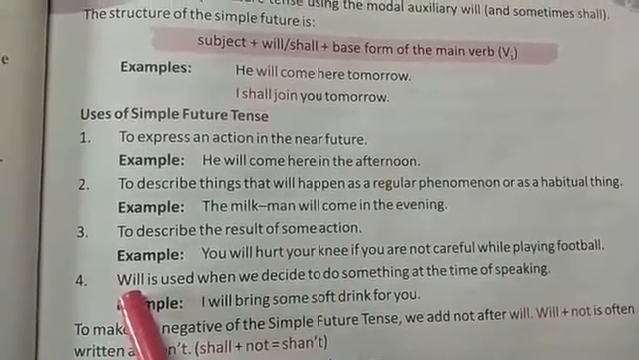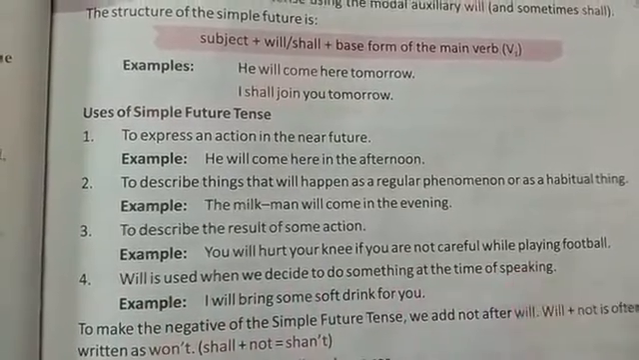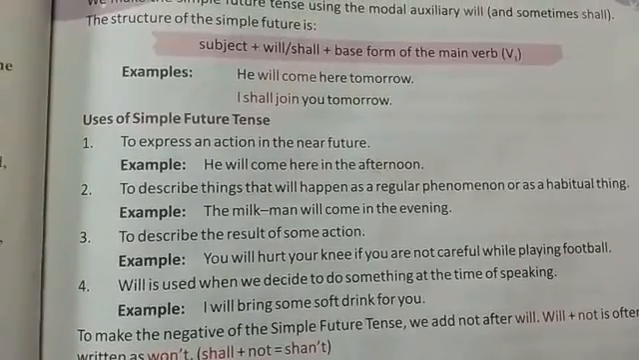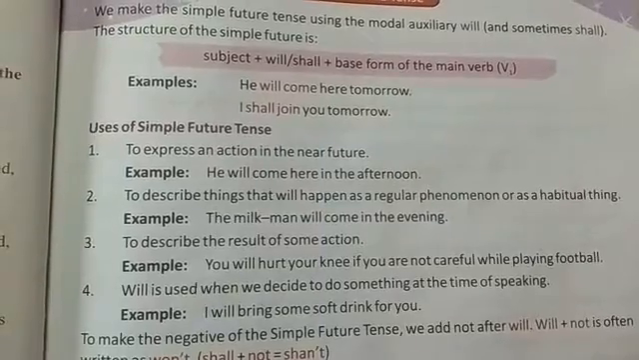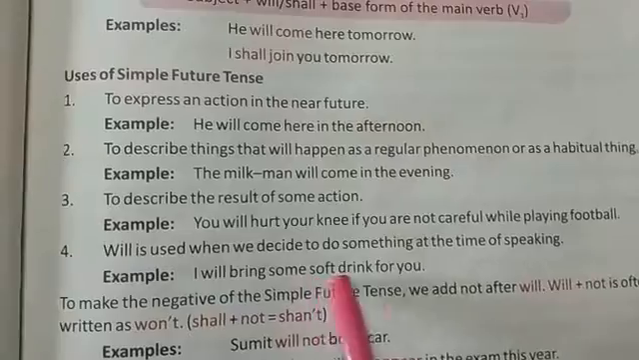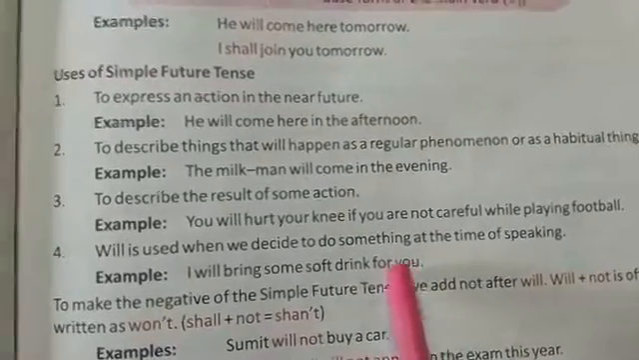Number 4 says that will is used when we decide to do something at the time of speaking. See the example: I will bring some soft drink for you. So this is an example of simple future tense.